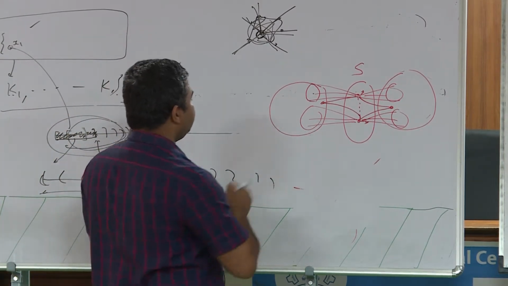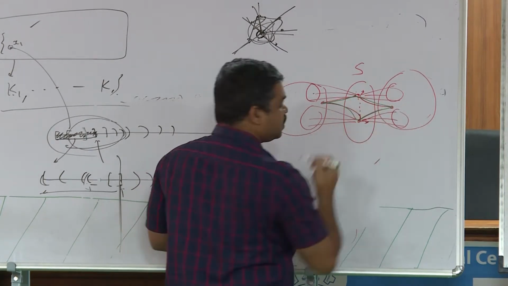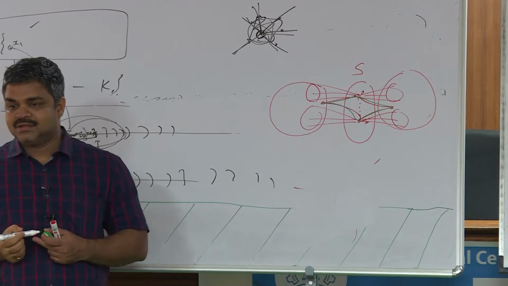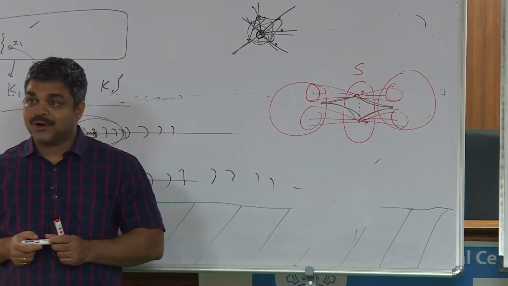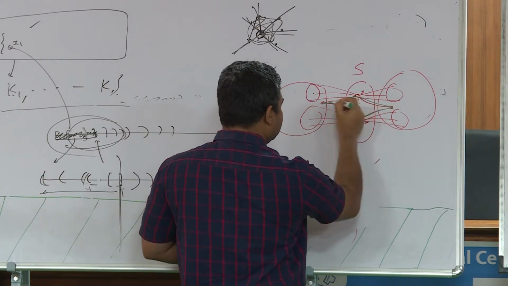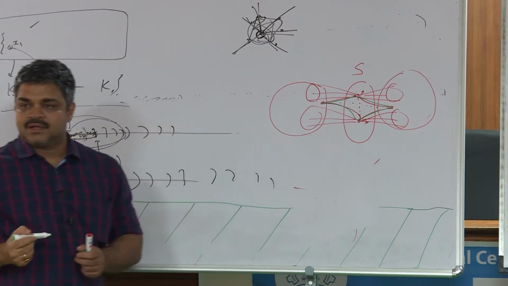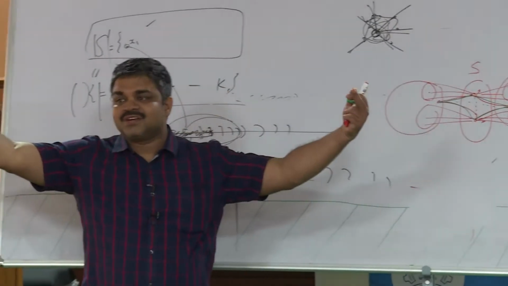If there is a common neighbor I can see here and here, then what happens? Yeah, then we get a fourth cycle which is chordless. Why is it chordless? Because this chord is not there and this chord is not there. Why? Because they are on different components.